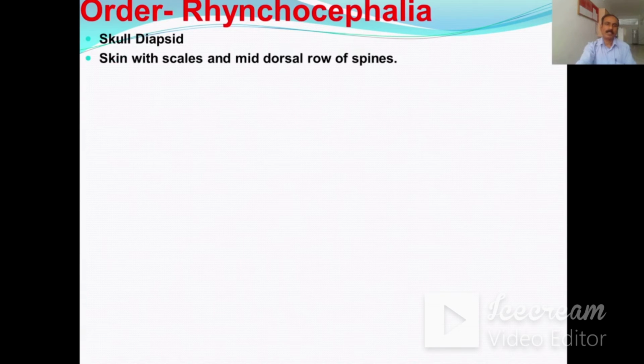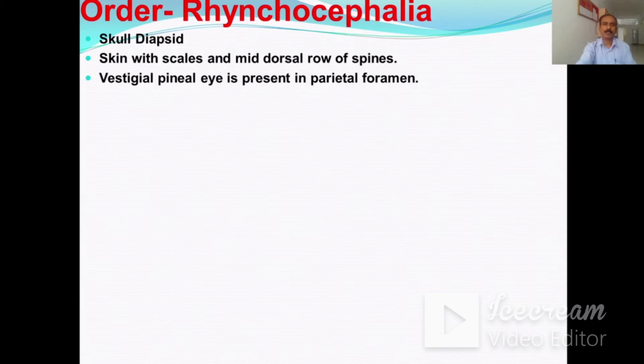Then this is the second order, that is the Rhynchocephalia. In Rhynchocephalia, the skull is diapsid type. The skin has scales and mid-dorsal rows of spines. Vestigial pineal eye is present in the parietal foramen. There is no copulatory organ in the male. The teeth are acrodont type.